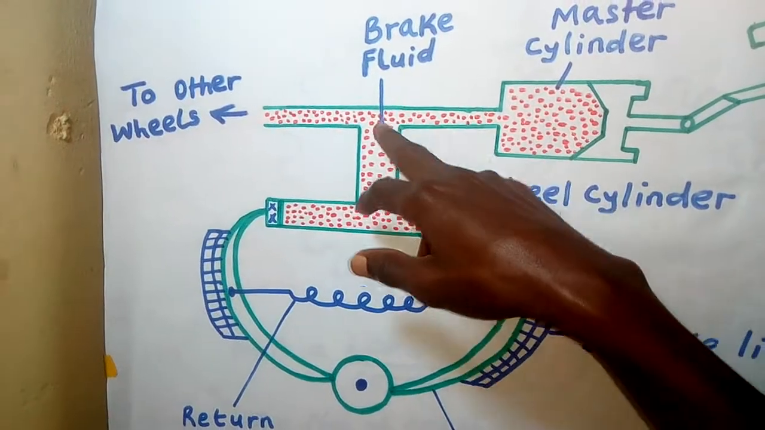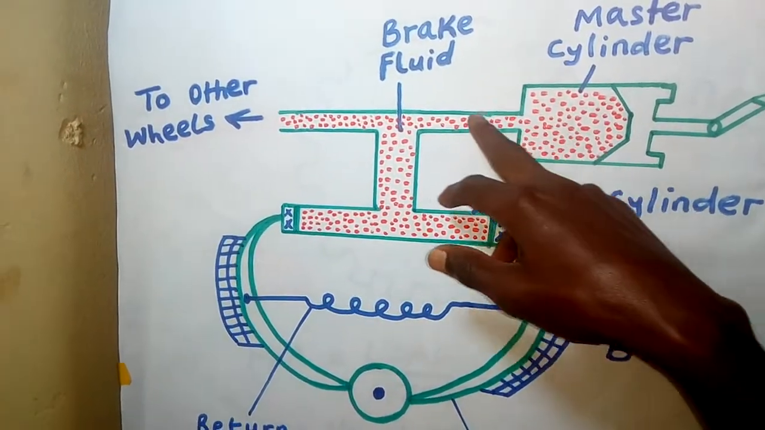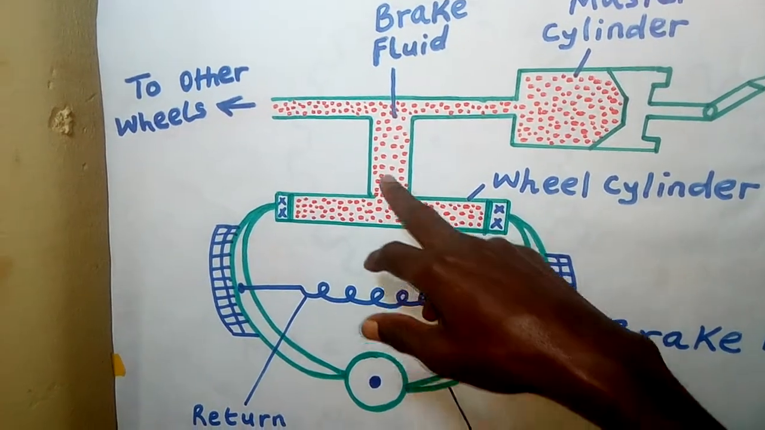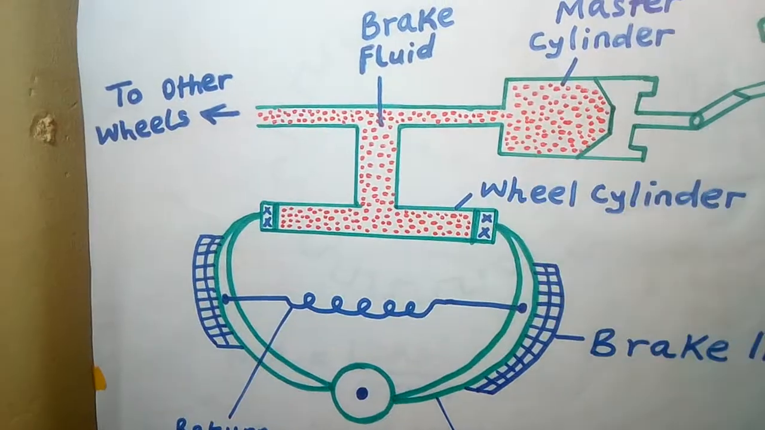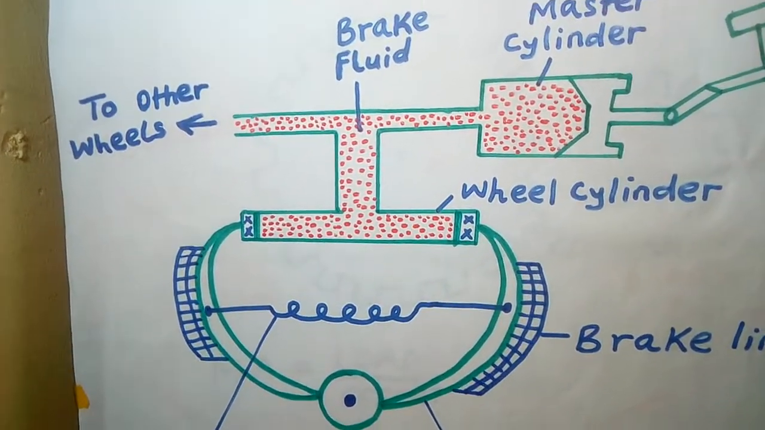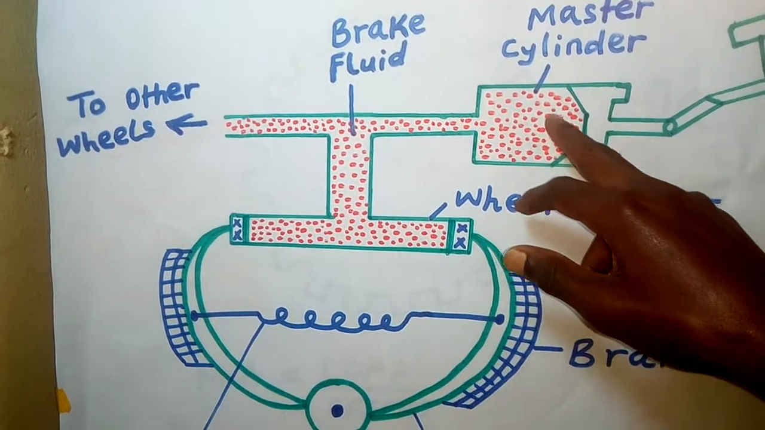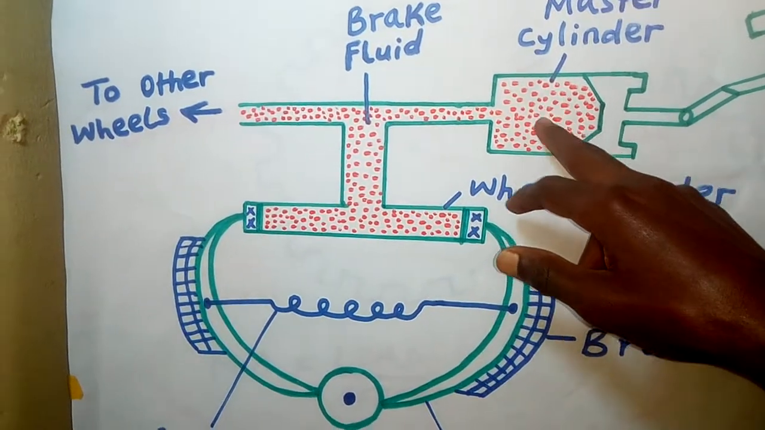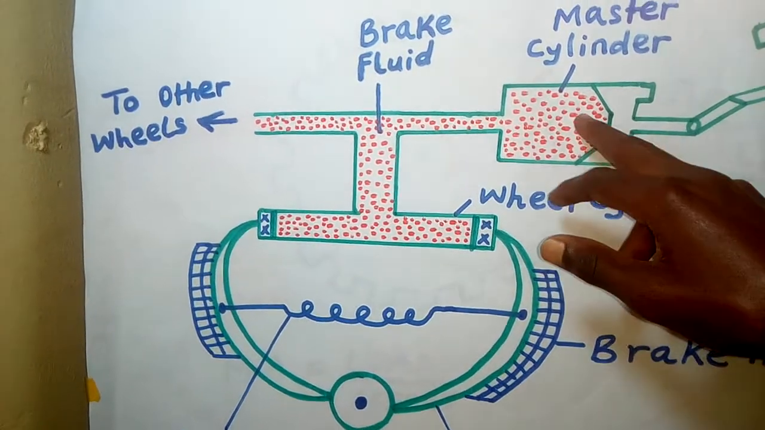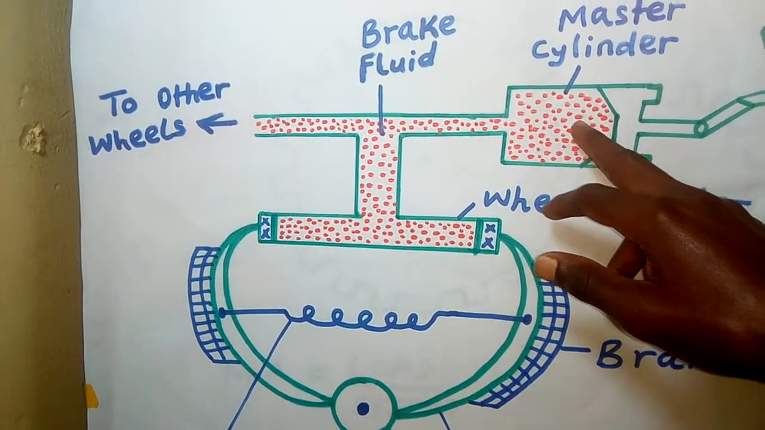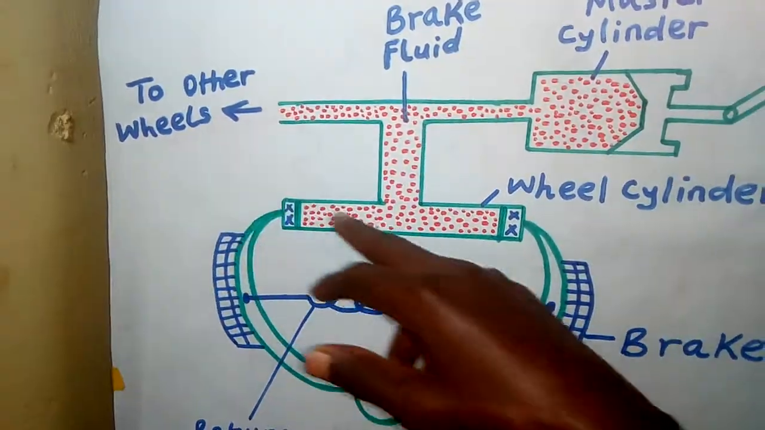So this fluid is going to supply the same pressure in all directions, depending where the wheels are. But it will supply the same pressure, which means the pressure will be equally transmitted. So the same pressure which was exerted on the master cylinder from the foot pedal as you stepped here is the same pressure which is going to be transferred to all other wheels.